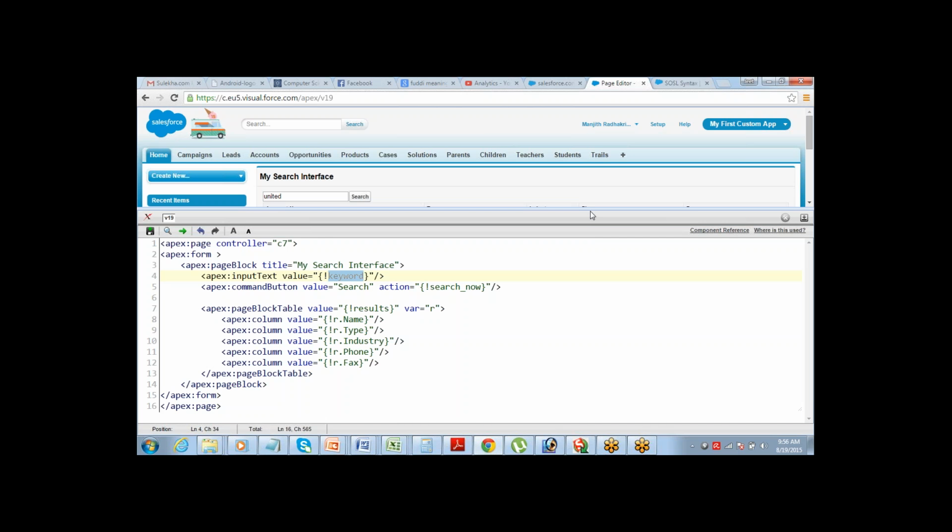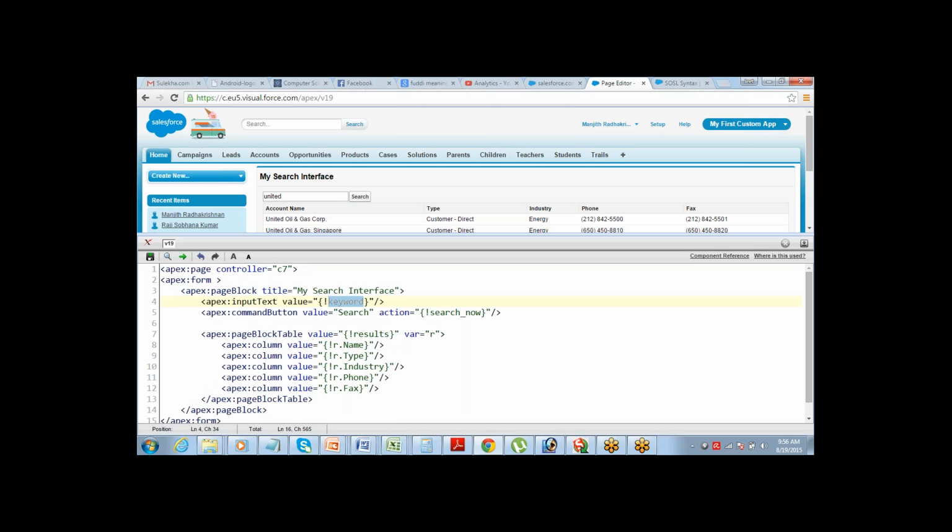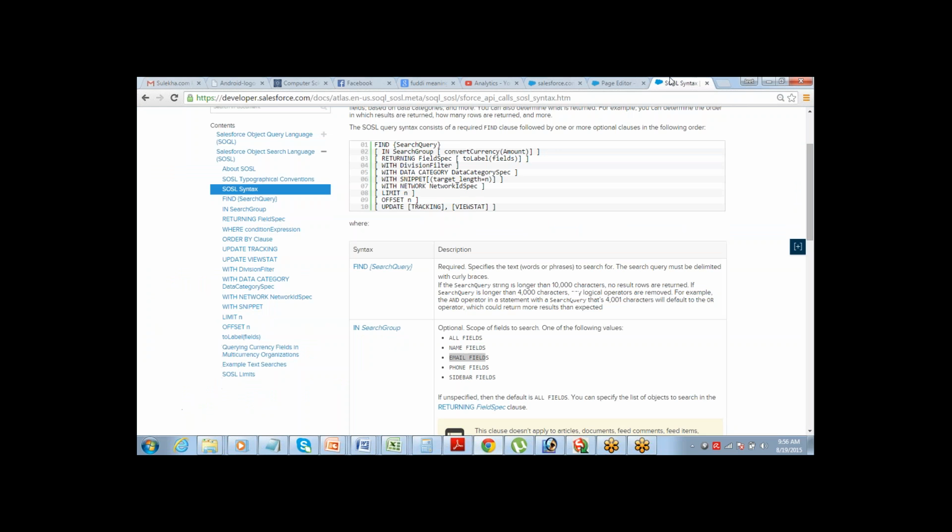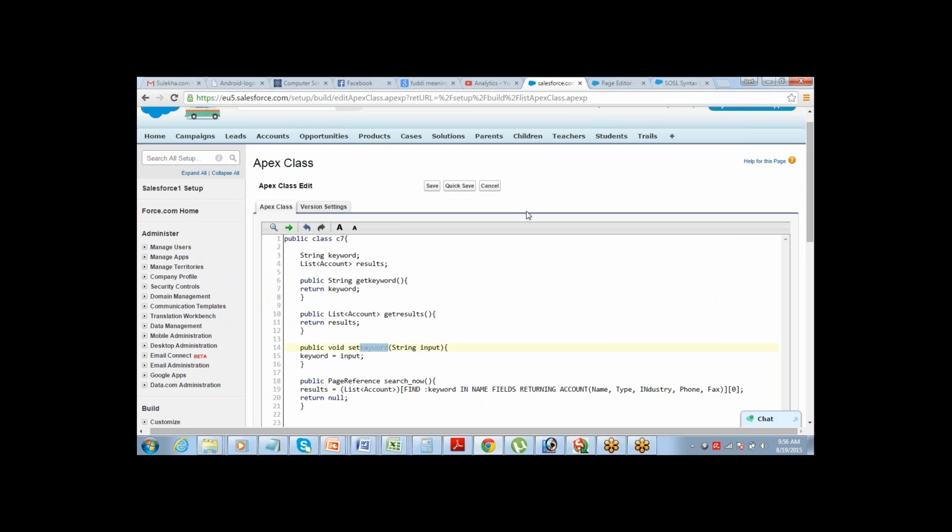So what I would suggest you to do is just go back and try to create a similar kind of page for maybe an opportunity or a contact, and see if you are able to work with the search interface. It's pretty easy. There's just one void method that we have used.